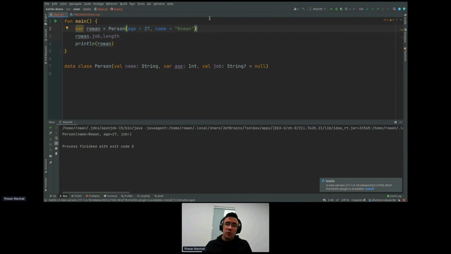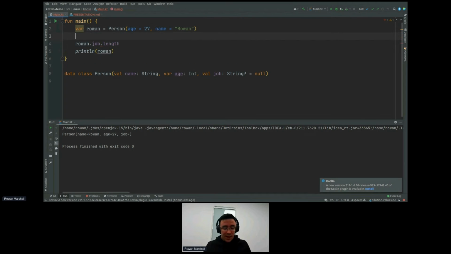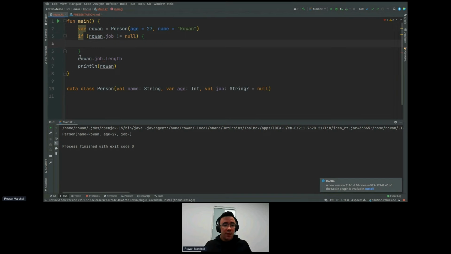The first, that I'm sure anyone using Java would have seen plenty, is that we can just explicitly check for a null. So we can go, if rowan.job is not equals to null, then we can put this in here, and the compiler is smart enough. What is this? Smart cast is impossible. Oh yeah, that is because